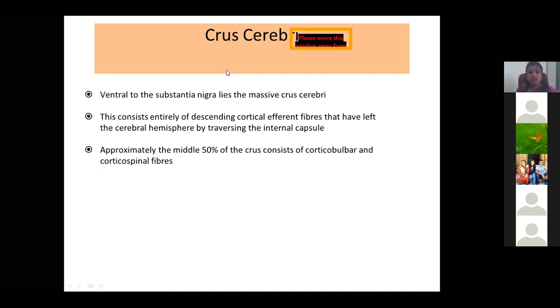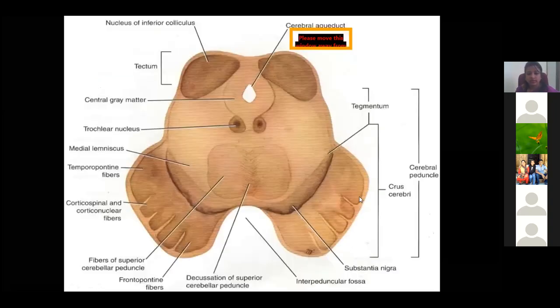The crus cerebri consists of white matter with the corticobulbar and corticospinal fibers. So this is the crus cerebri.